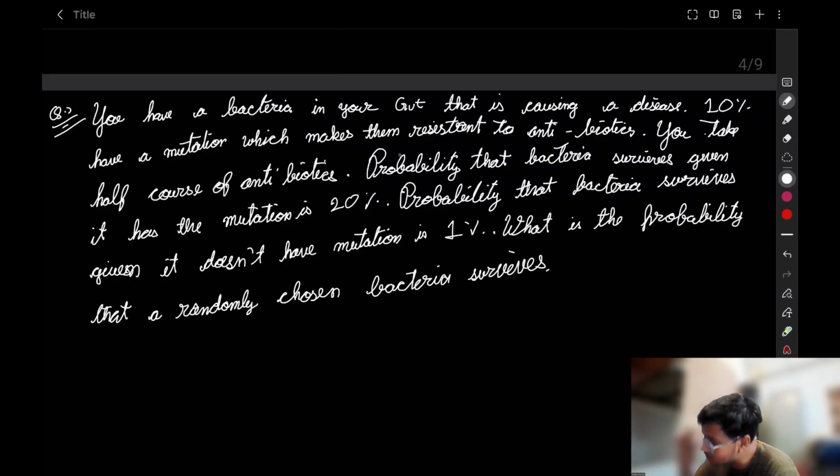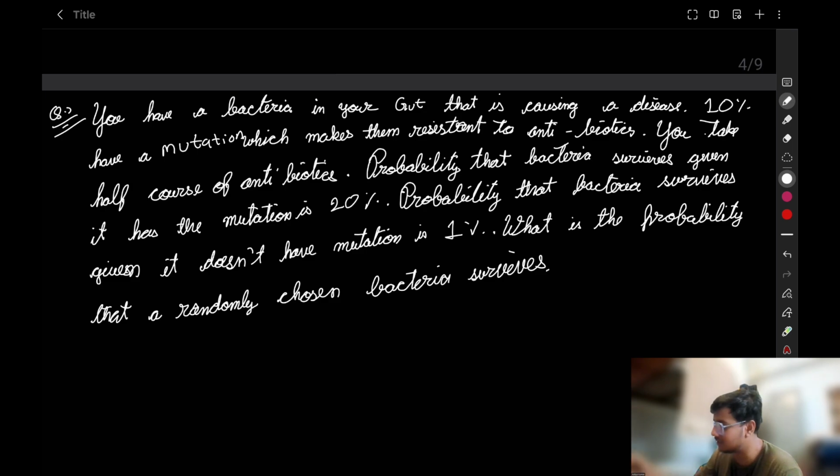You have a bacteria in your gut that is causing a disease. 10% have a mutation. Sorry for the handwriting. Mutation. I think this handwriting is way worse than the previous one. Sorry for that. Let's read the question once more.